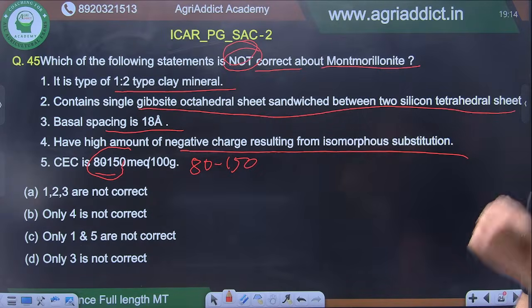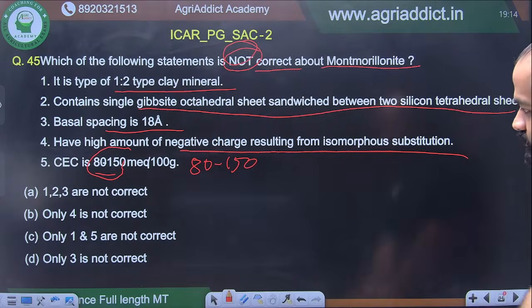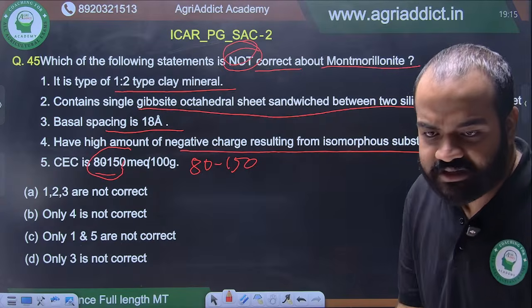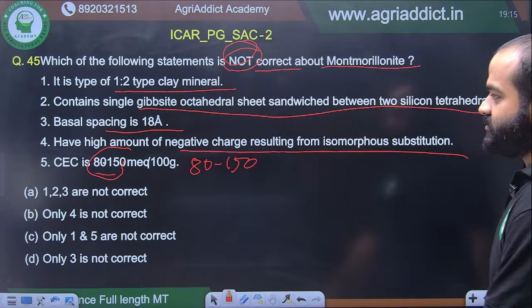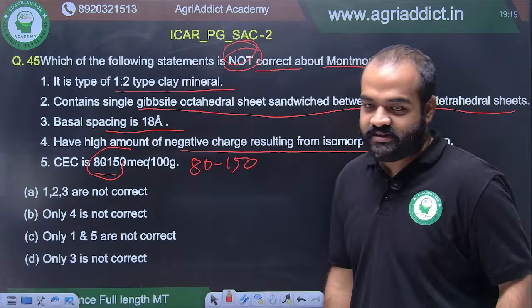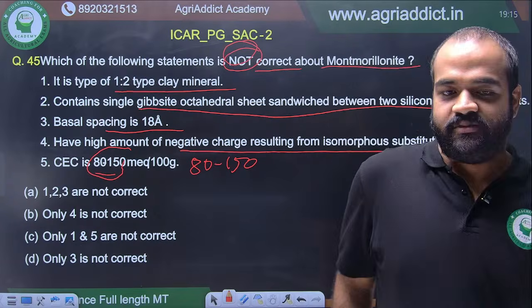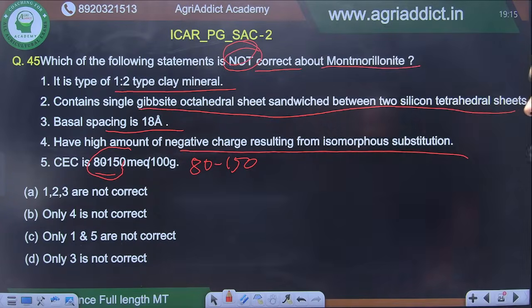What is the incorrect statement here? Tell me. Only 3 is not correct? Option D? No, it is not option D. You are wrong. Only 3 is not correct is wrong, because there are other wrong things here. See that.